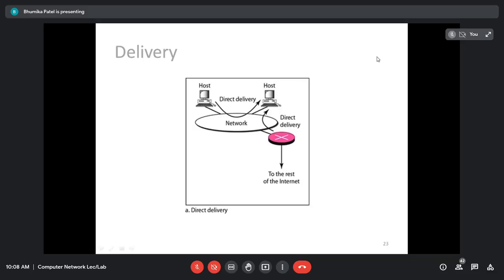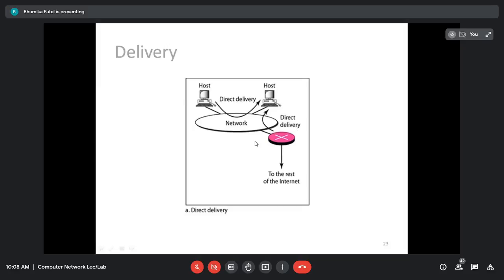So in direct delivery, the destination host and the one who delivers the packets are in the same physical network. If there is a single network in which there are multiple hosts, obviously all are using the same network. So the data delivery will be